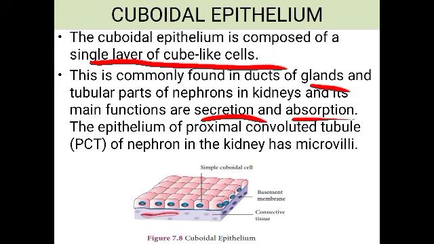Now, the nephron has two convoluted tubules, proximal and distal convoluted tubule. In the proximal convoluted tubule of the nephron, it has microvilli. Microvilli means minute hair-like structures on the surface of this epithelium. So it also helps in movement of the substance through the convoluted tubule, or absorption of substance in the proximal convoluted tubule. Okay.